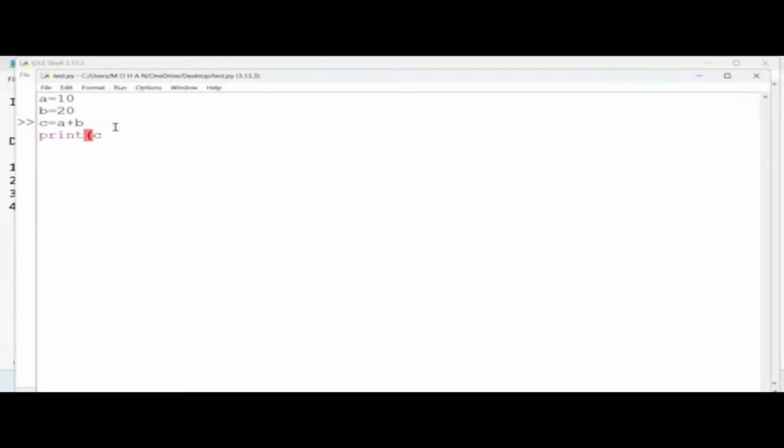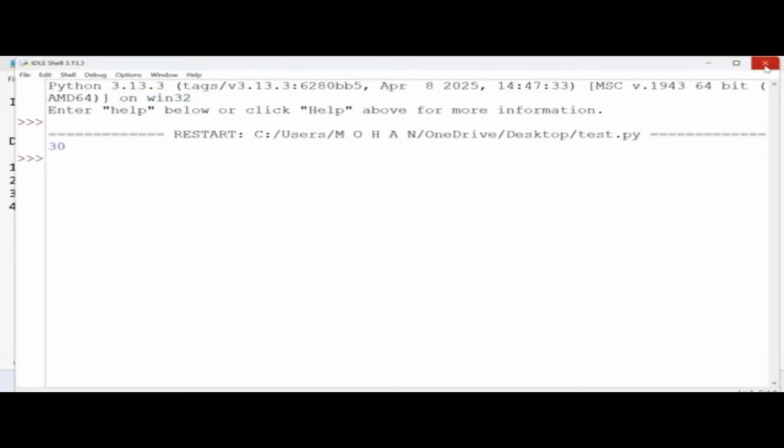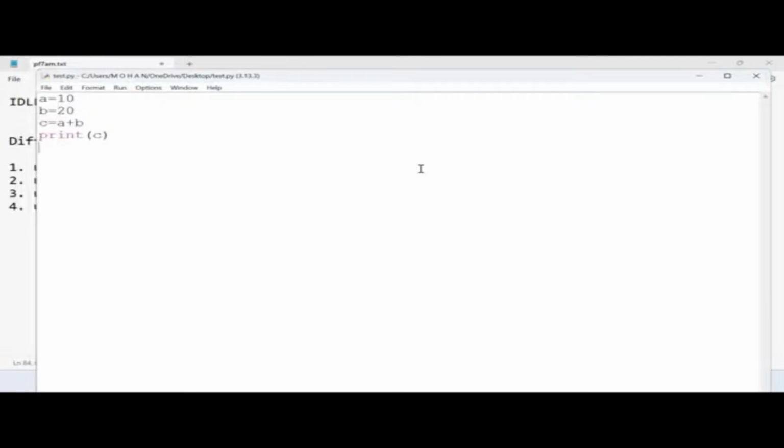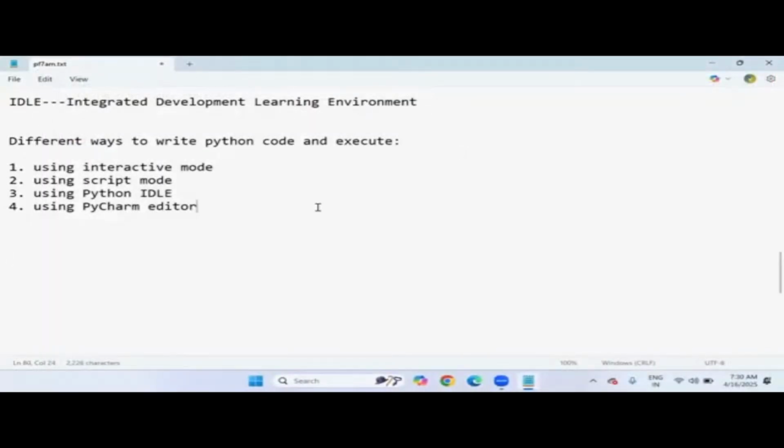So while writing the program, you don't get any alerts that you are making some mistake here. This is the problem we notice in this IDLE software, and even there is no intelligence and many more suggestions will not be populated here. So as a programmer, you need to take your own risk to write Python code. So I recommend, for those who already know the rules and regulations of Python, to use any one of these three options: interactive mode, script mode, or Python IDLE.